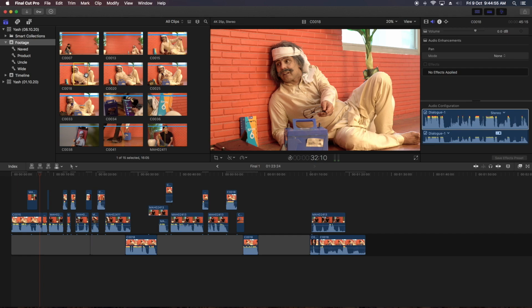Okay, if you want to remove this in point or this out point, what you have to do is press option I, it will reset the in point. Okay, sometimes we have to do this, or we can do option O to reset our out point.